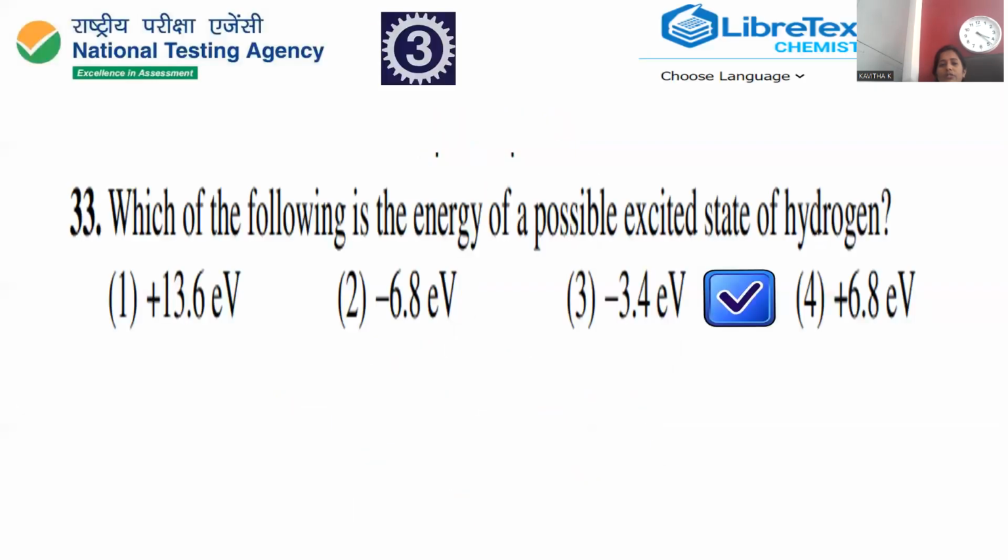Let's move on to question number 3, which is collected from the JEE Advanced 2015 question paper 1. It is conducted by the National Testing Agency. Which of the following is the energy of a possible excited state of hydrogen?